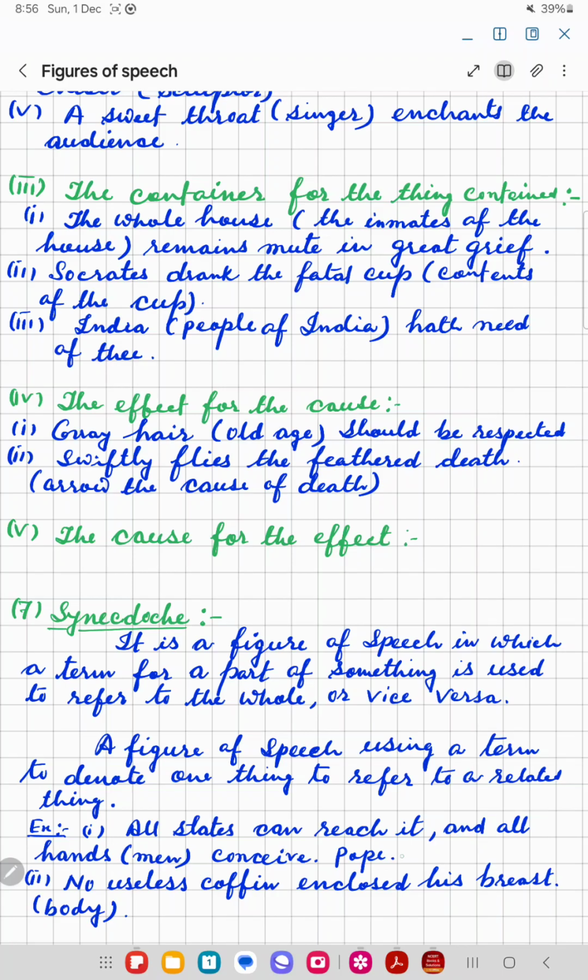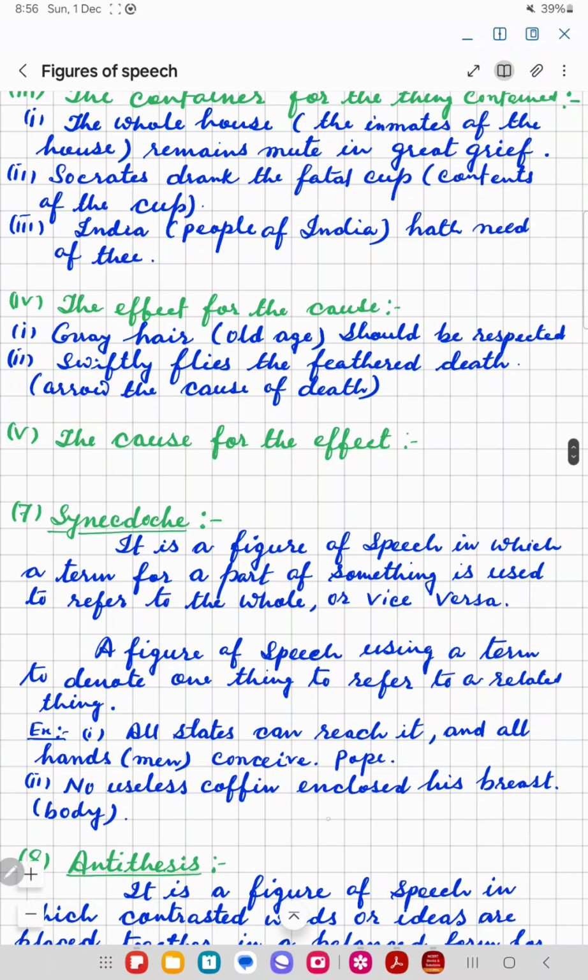All states can reach it and all hands can conceive. Pope: No useless coffin enclosed his breast, body.